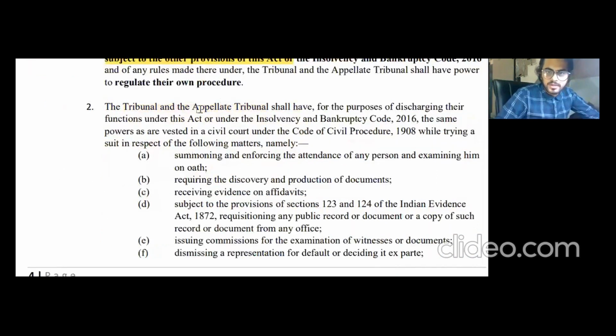Plus, the tribunal and the appellate tribunal shall have, for the purposes of discharging their functions under this Act or the IBC 2016, the same powers as are vested in the civil court.